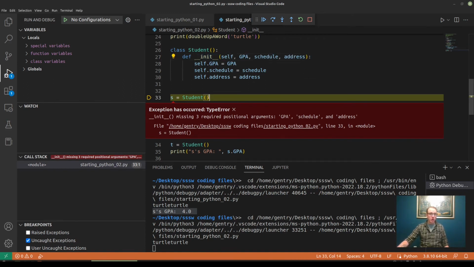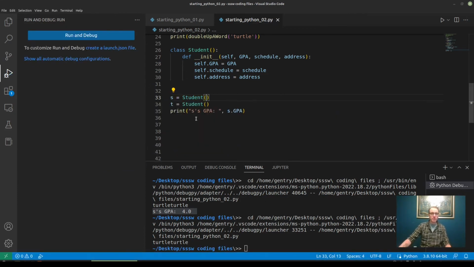The number of arguments, which are the inputs of a function call, have to match the number of parameters, which are the inputs of a function definition, right? So this is saying, hey, you told me you were going to give me a GPA and a schedule and an address as inputs to this function. Why didn't you do that, right? So we have to fulfill our promise to Python.